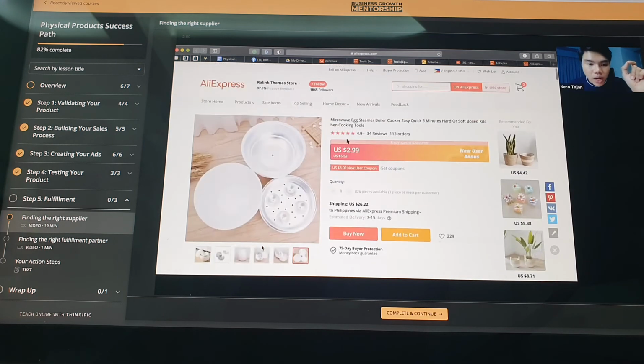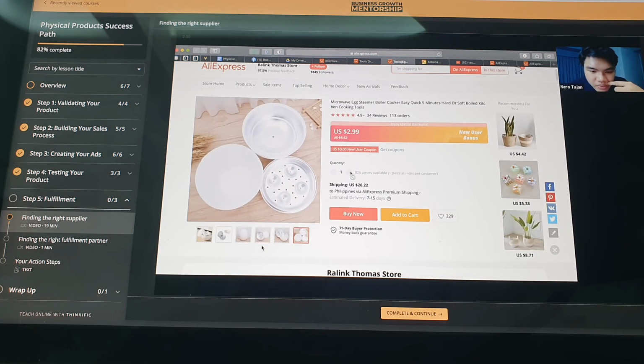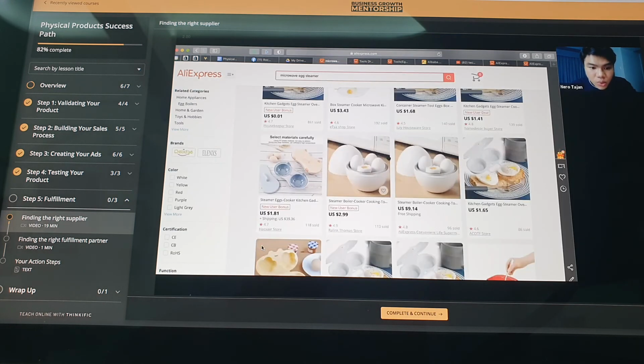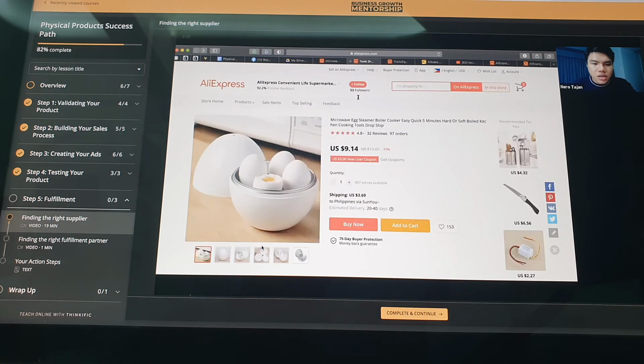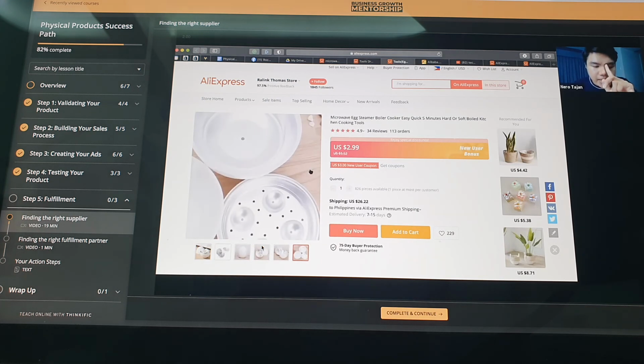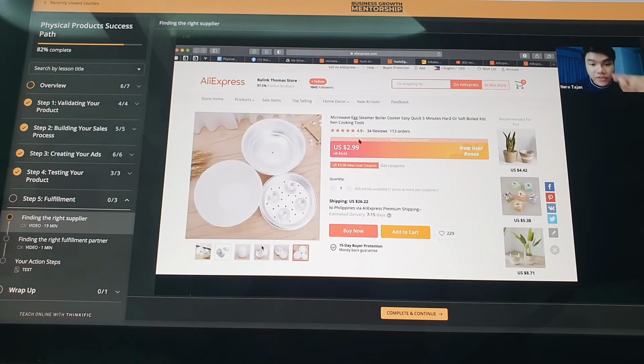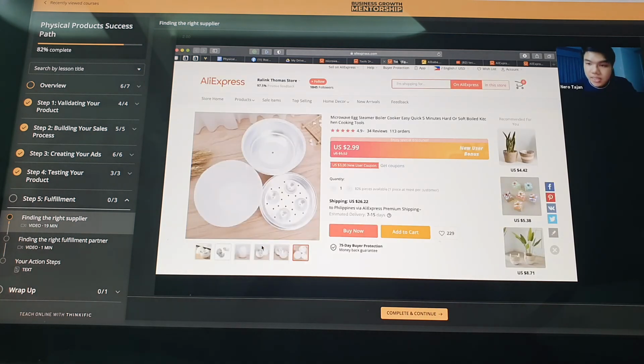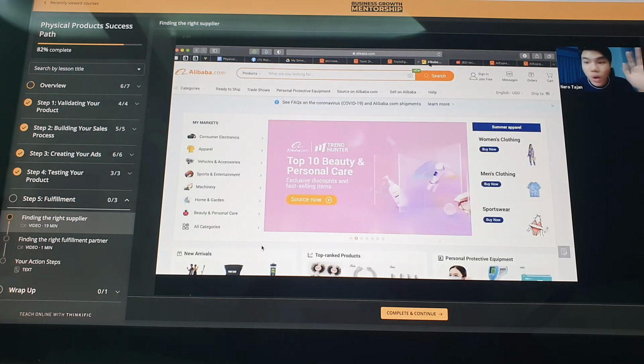For example, dito, the price of this one is, di ba, let's say... Ito discounts. 2.99, this one is 9.14. Oh, 2.99 talaga. Wow, grabe yung difference. Di ba? On average, let's say we can handle this at 200 pesos or 150 yung pinakamababa. 150 pesos siya. Sa Alibaba, you can buy this at 50 pesos. The only difference is, dito sa AliExpress, you can buy it at 10 pieces. 10 pieces lang. Alibaba kailangan above 100, above 200, above 300.